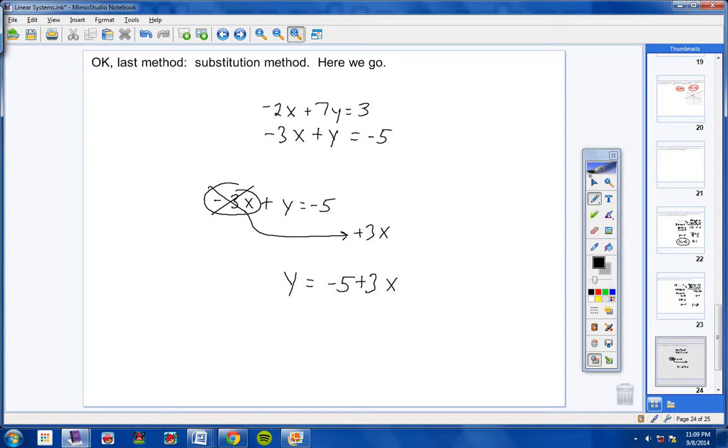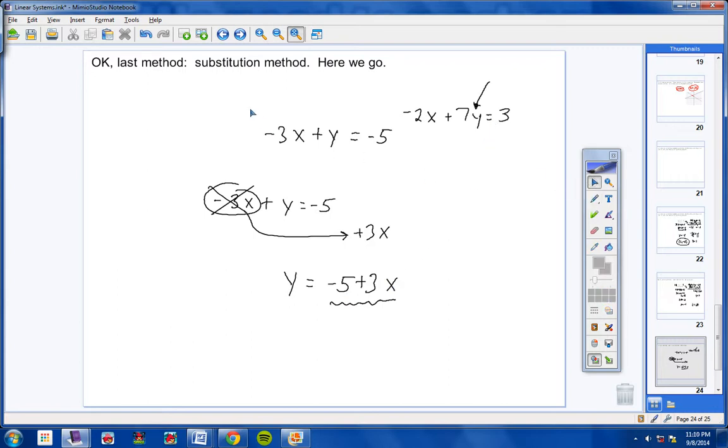Now, the reason I did that, students, is I'm going to take my other equation, which is right here, and where this y is right here, I'm going to substitute this. Because look, what does y equal? y equals negative 5 plus 3x. And so if y equals negative 5 plus 3x, then I can substitute that in.